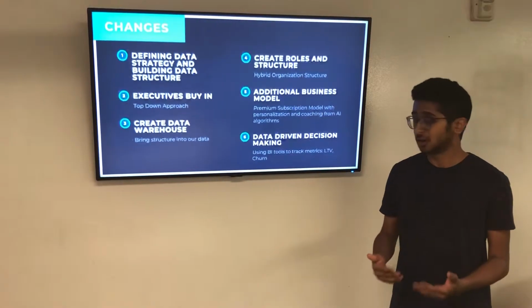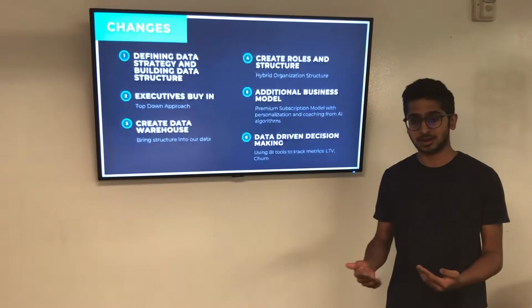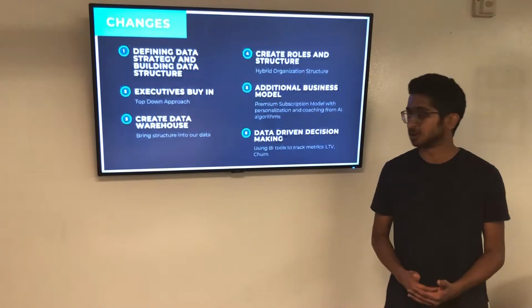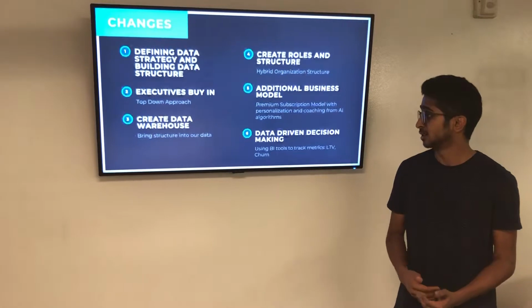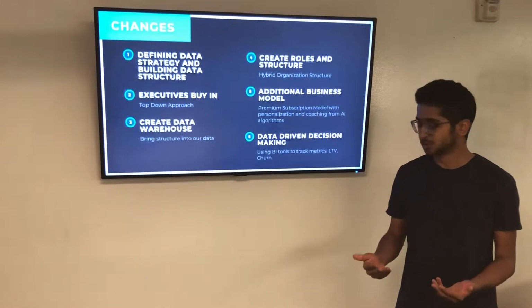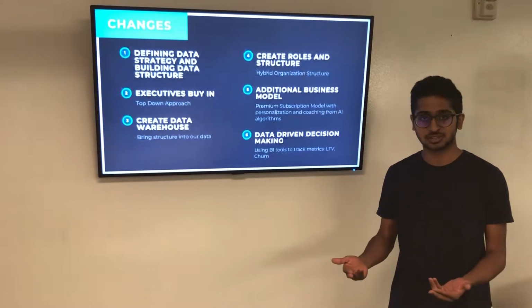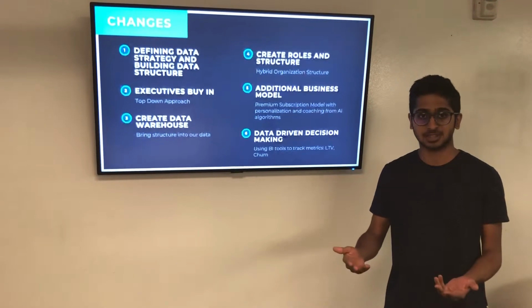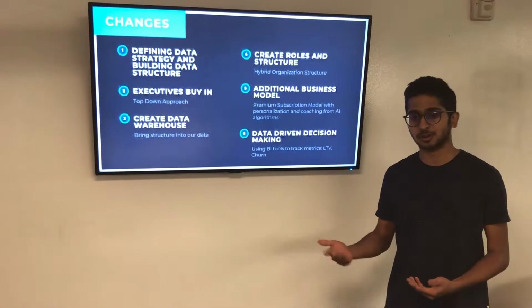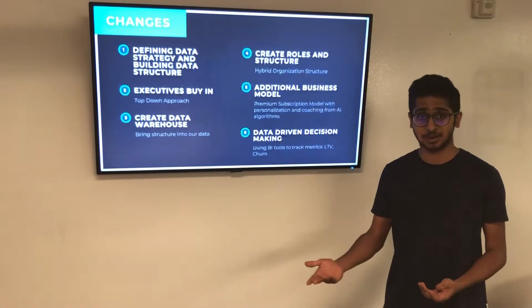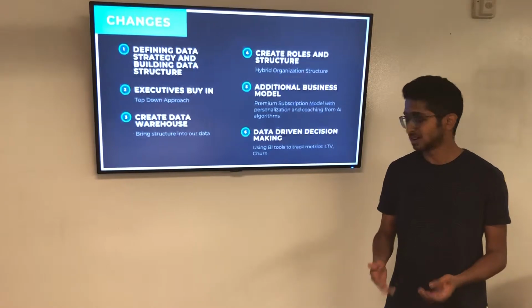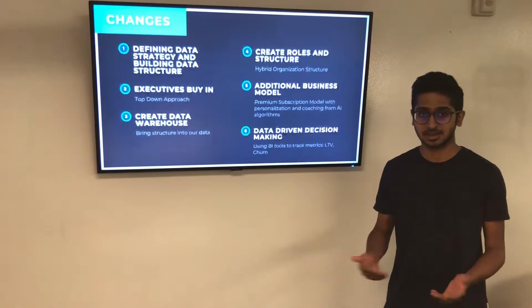So a hybrid organization structure should be created, and the step also involves hiring personnel to help with the data process. So the fifth step is to create a new business model through premium subscriptions. The premium subscription includes personalized recommendations for customers through data points that the company receives from them. The people who subscribe to the premium subscription model can also receive coaching sessions as a part of the subscription. So the last step is to invest in BI tools to track the progress of the company.